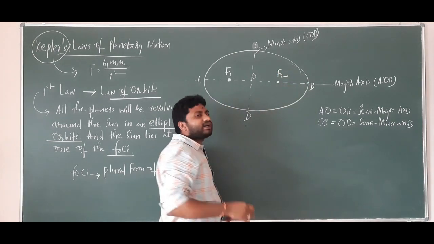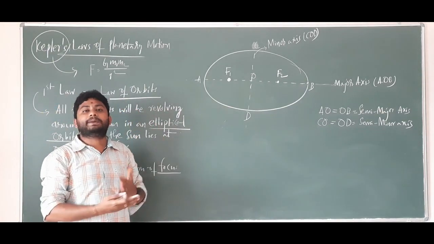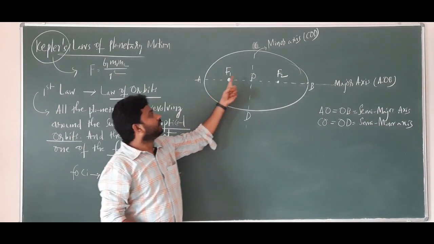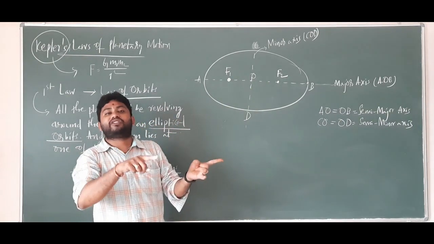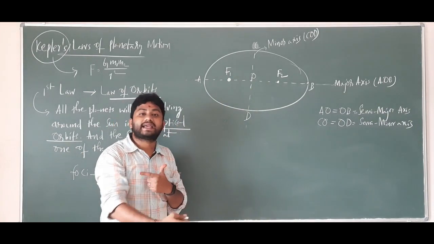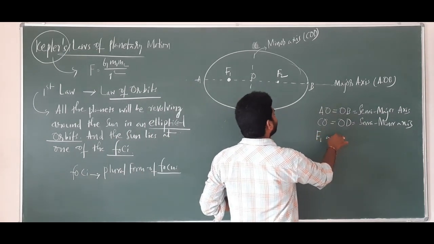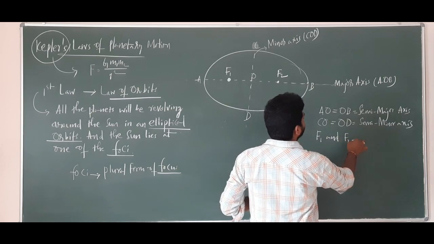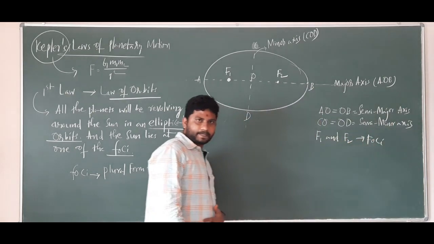You can see here, for an ellipse, how many foci are available? Two: F1 and F2, right? So the plural of focus is called foci. Okay, so I am writing here F1 and F2. It's called foci, that's the plural of focus.